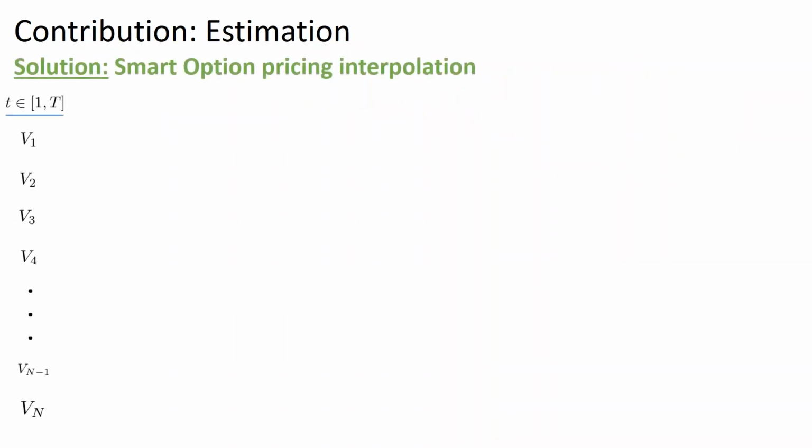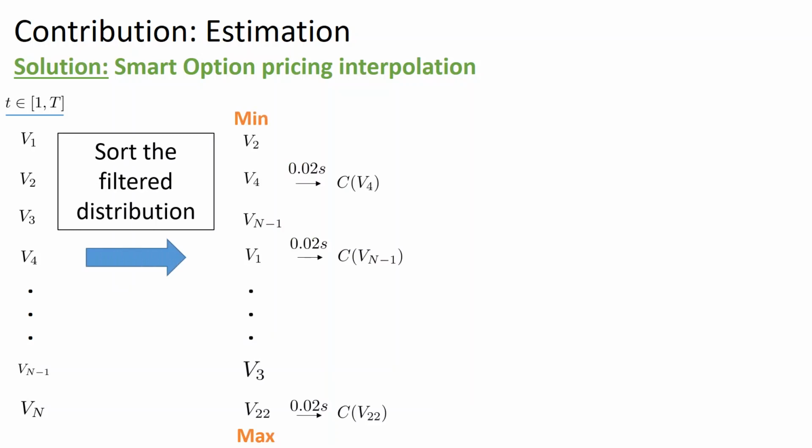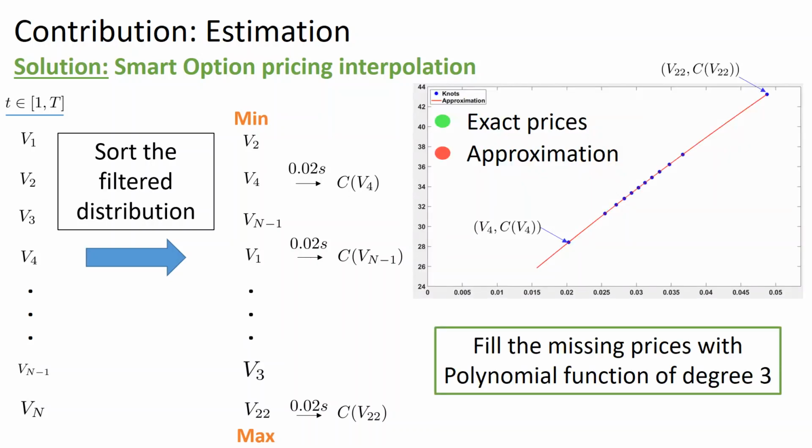We propose a solution to overcome this computational issue. At each iteration of the particle filter, we sort the variances in ascending order. Then we evaluate the option prices for some of these spot variances, uniformly taken from the sorted distribution. Next, we use a polynomial function to interpolate the missing option prices. The graphic illustrates the resulting interpolation in red with respect to the true prices denoted in green for one random day taken in our sample. In the paper, we provide a Monte Carlo simulation that shows that our estimation method is accurate.